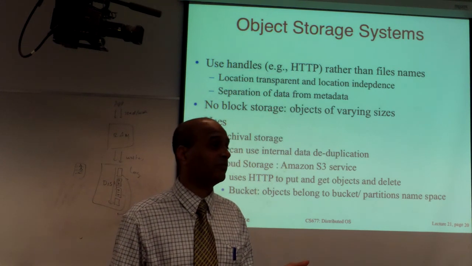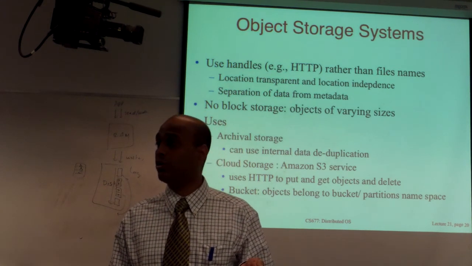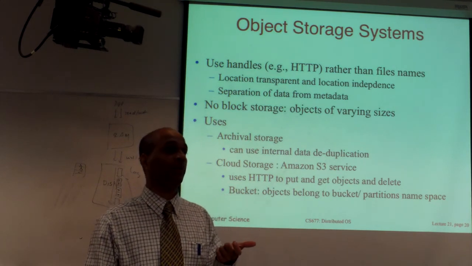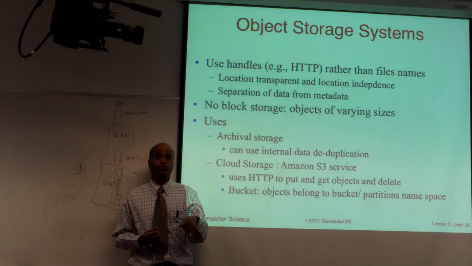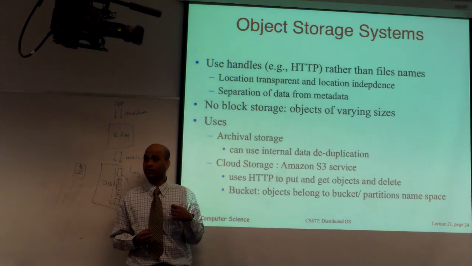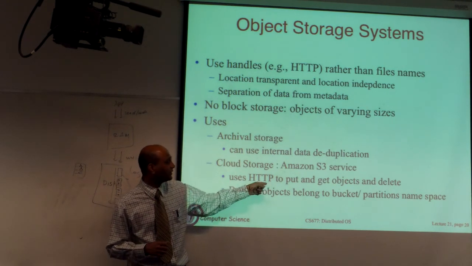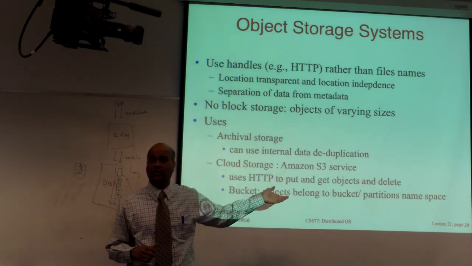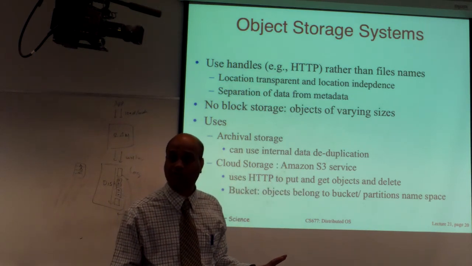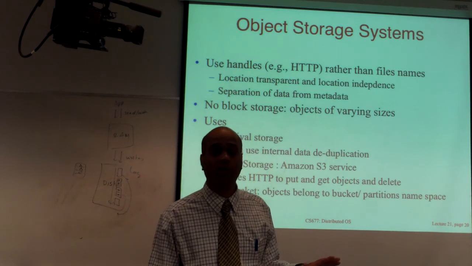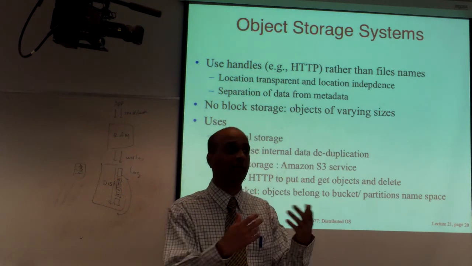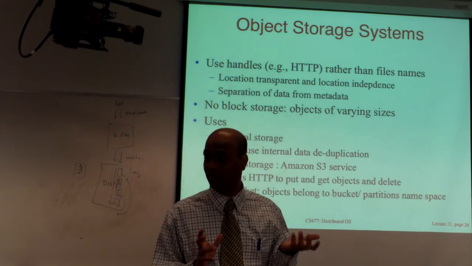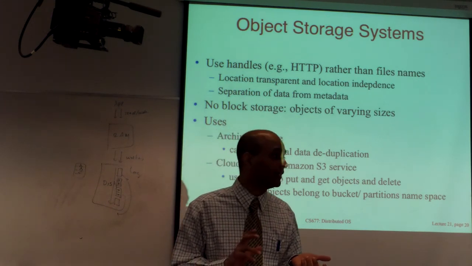You are going to create something called buckets. In buckets, you are going to store objects. And you will get an HTTP name to get to your data. They won't have file names anymore. They'll have URLs. You use HTTP to retrieve data. You are going to use HTTP operations such as get, put, or delete to manipulate the objects. Files have blocks. Objects have no such abstraction. You actually get entire objects at a time. That's the granularity at which you retrieve them.